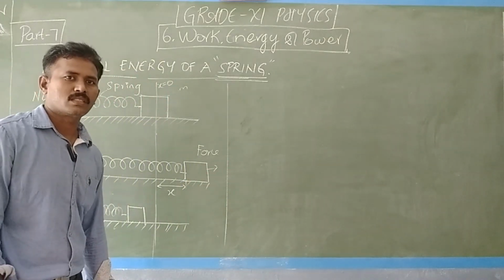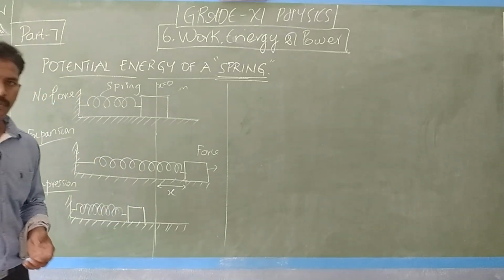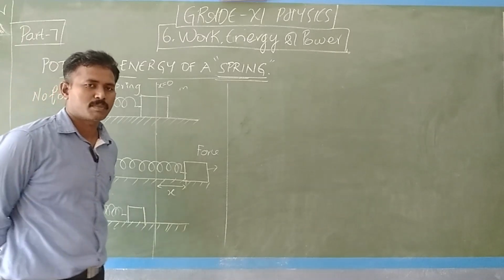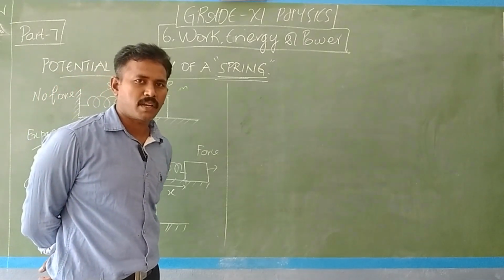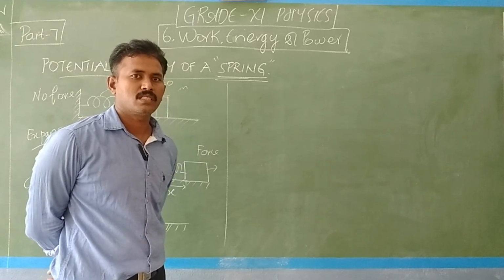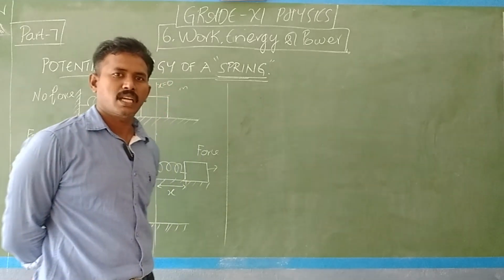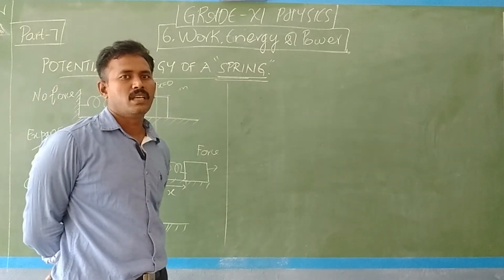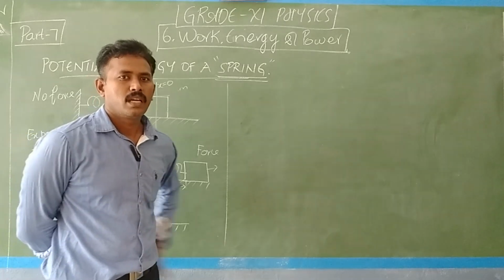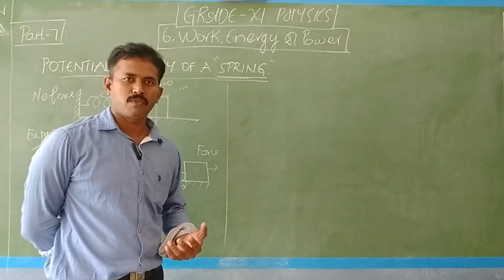What is the force given by the spring on the mass? What is the effect of the spring? What is the property of the spring? The spring always tends to retain its equilibrium position. Another property of the spring is that it will always tend to retain its equilibrium position. Now if a force is given, it gives an equivalent opposite force.